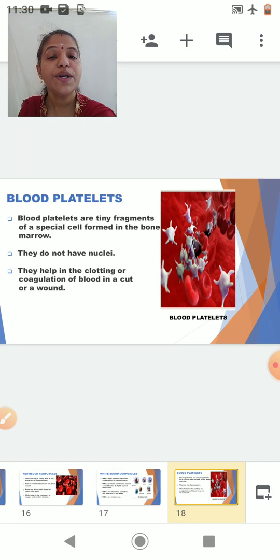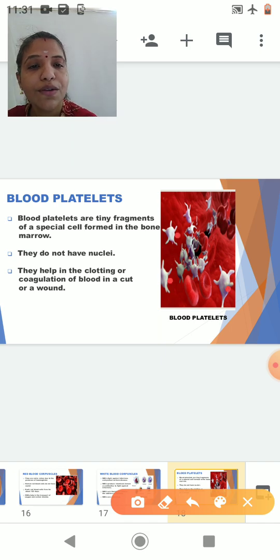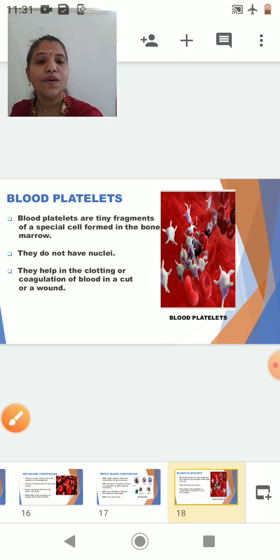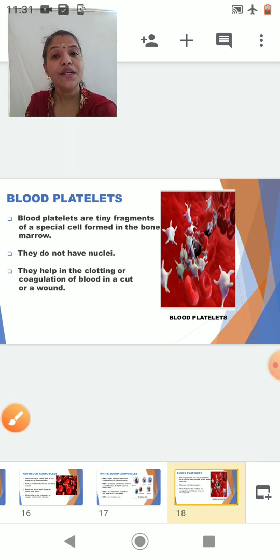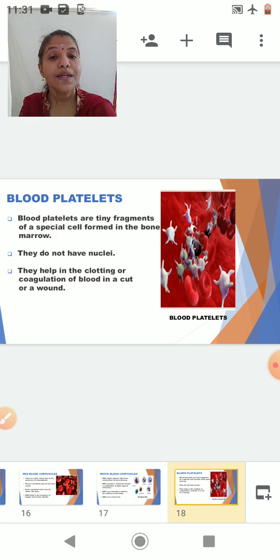Now let's go to the next part. We are going to study the next component. It is a very important component, and that is nothing but blood platelets. Now what are the blood platelets? You can see the white part over here. This white part is the blood platelet. Blood platelets are actually tiny fragments of a special cell which is formed in the bone marrow. The special cell gets broken down to form small pieces or fragments, which form the blood platelets. The blood platelets do not have nuclei.